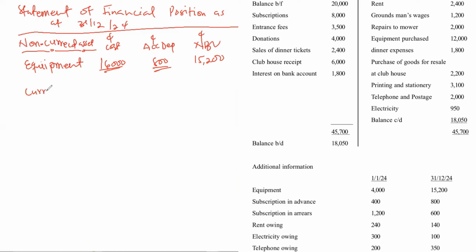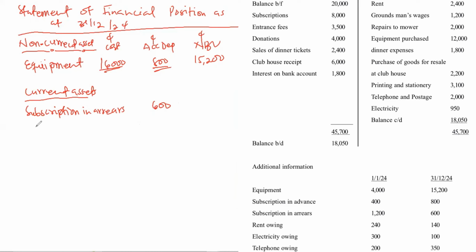With the current assets, we have subscription in arrears, which is an asset. One thing you have to know is that in the statement of financial position, we only use the closing balances. You have to note that. So the subscription in arrears closing balance is 600.